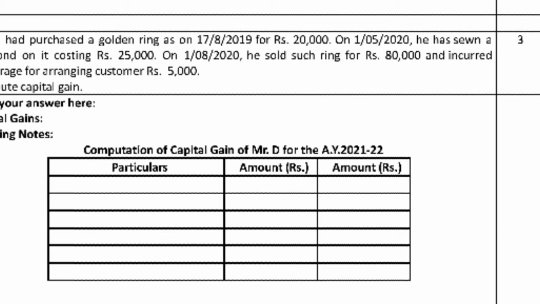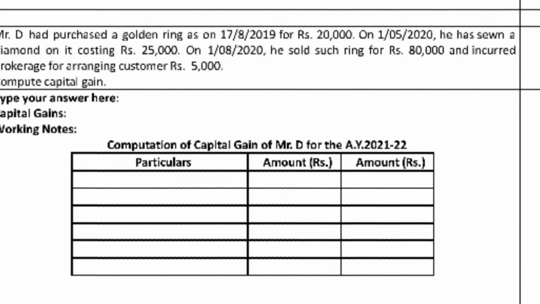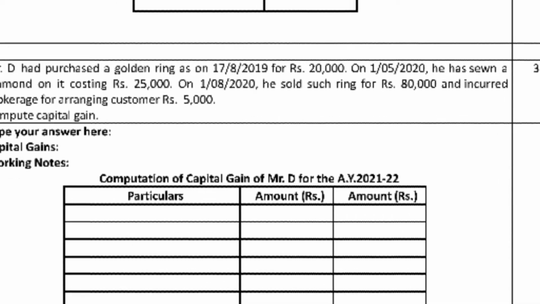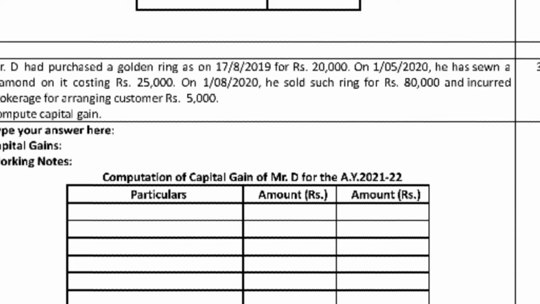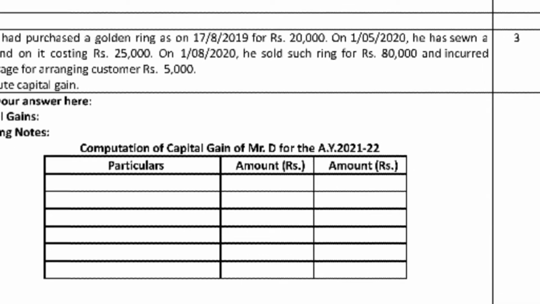Sorry, 20,000 is the purchased gold ring. Mr. D purchased the gold ring for 20,000, so the sale consideration is 80,000. Using the formula, sale consideration 80,000. Next, less expenses for transfer, that is brokerage 5,000. So 80,000 less 5,000 is 75,000. That is called the net sale consideration.